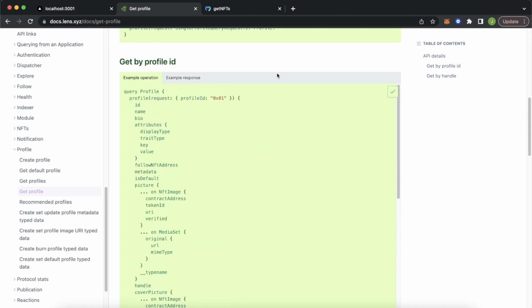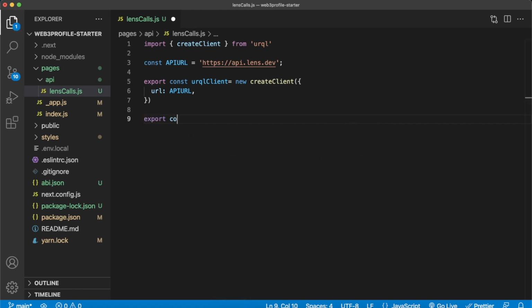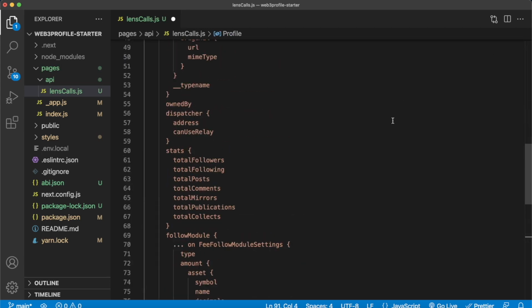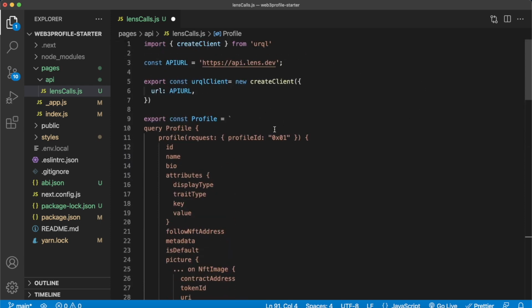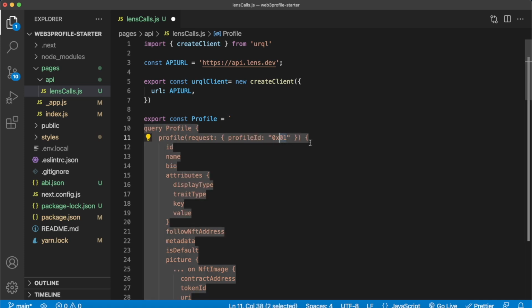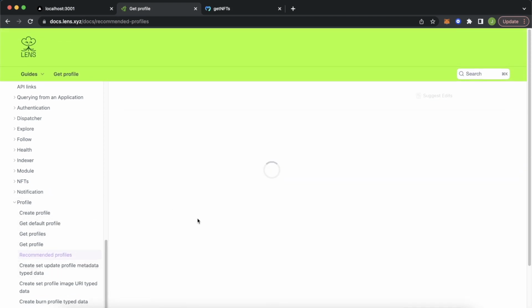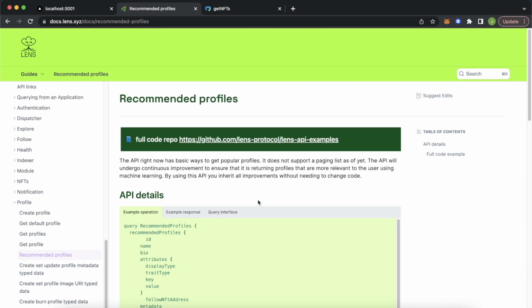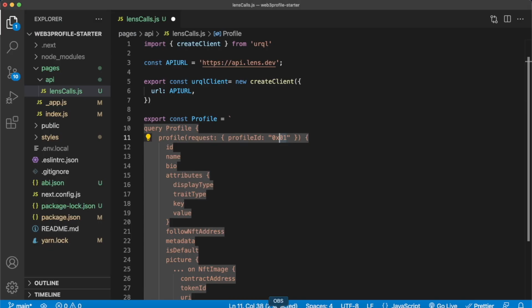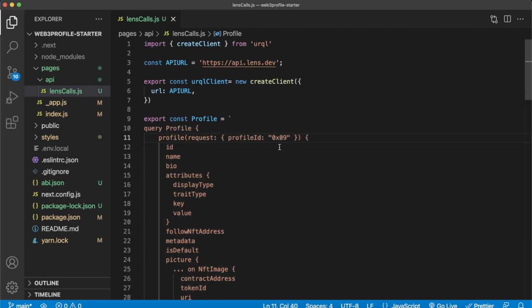Let's go over here and copy this, jump back into Visual Studio Code, make sure we export our query, export const profile equals, and inside these parentheses, we'll paste the whole query we copied over from the Lens protocol documentation. So this will give us the profile information for profile ID 1. Of course, in this case, you need to know which profile you're looking for. You could use some of the other endpoints, like getting recommended profiles, for example. This endpoint would give you a list of profile IDs for recommended profiles, but let's assume that we already know which profile we're interested in, and for example, search for profile ID 9.